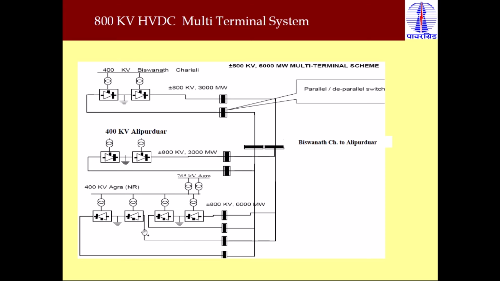See, at the Agra station, you can see 2 separate 12 pulse converters. This is one 12 pulse converter, and this is another 12 pulse converter. Both are working separately. You can see that the intermediate connection from the Alipurduar line is connected in parallel so that we can maintain the 800 kV voltage level, and it is transmitted to this Agra station.